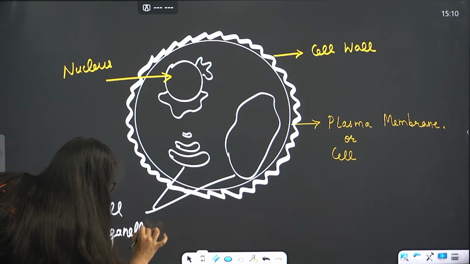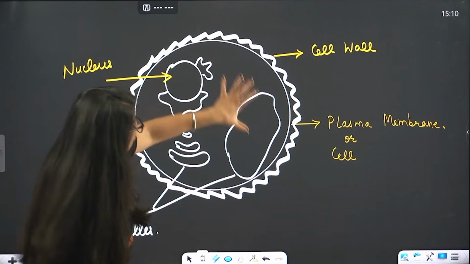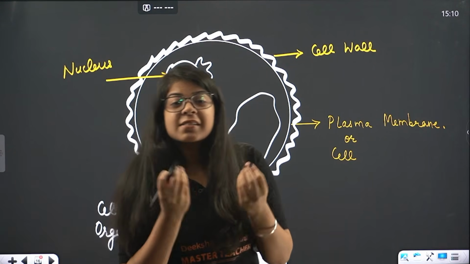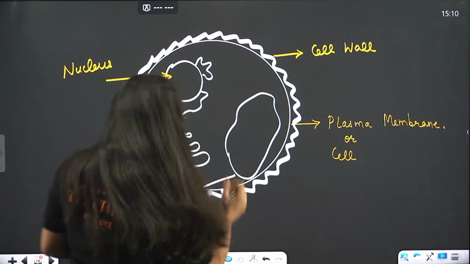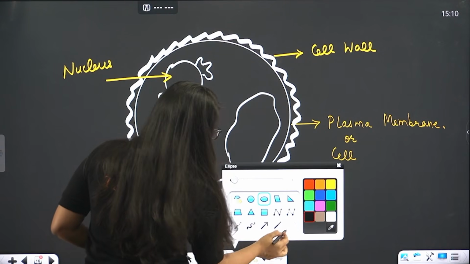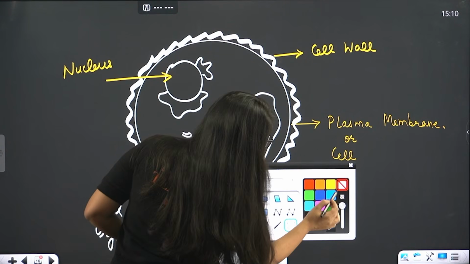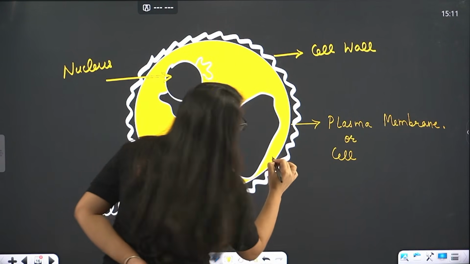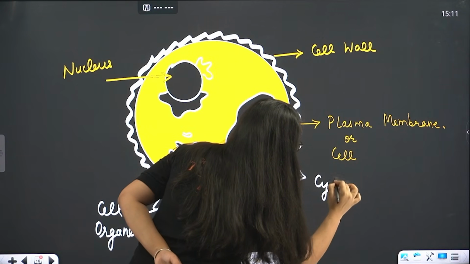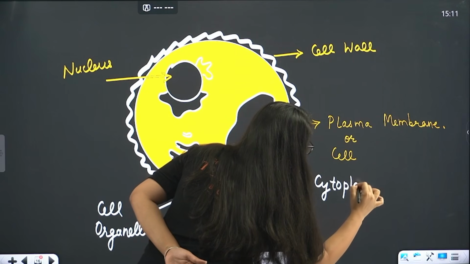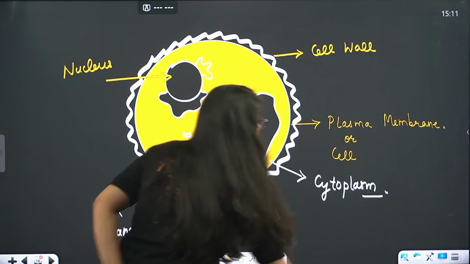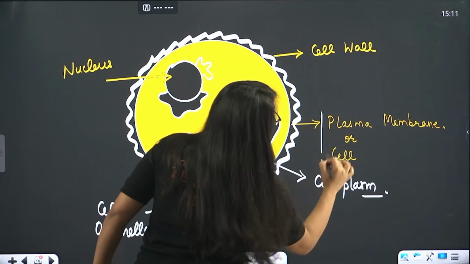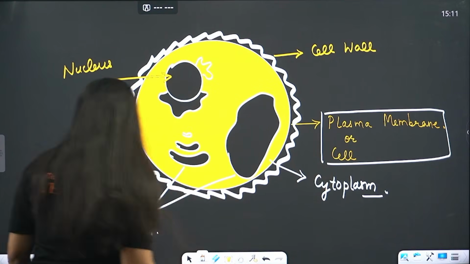And the part where these are present, this whole structure, is filled with a jelly-like substance, which is known as, let me fill this color, cytoplasm. Cytoplasm.